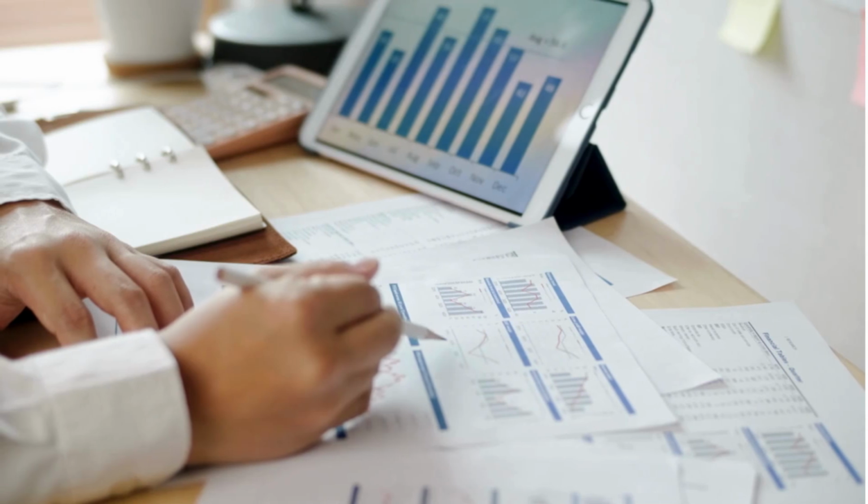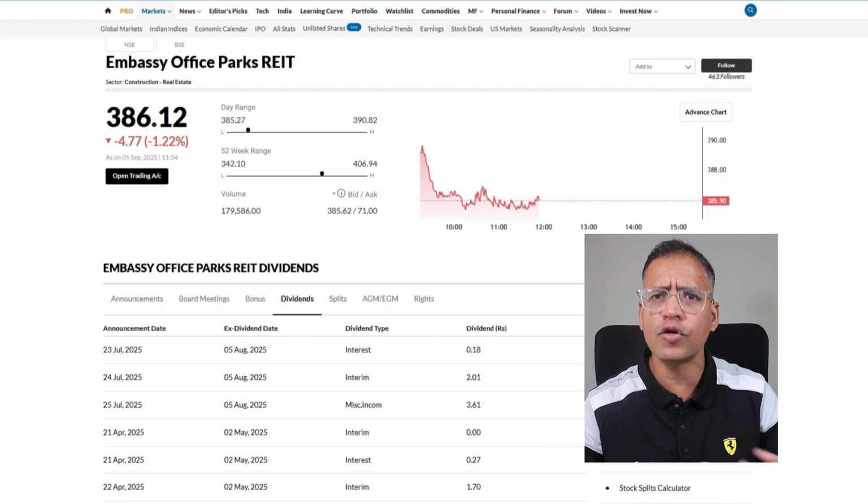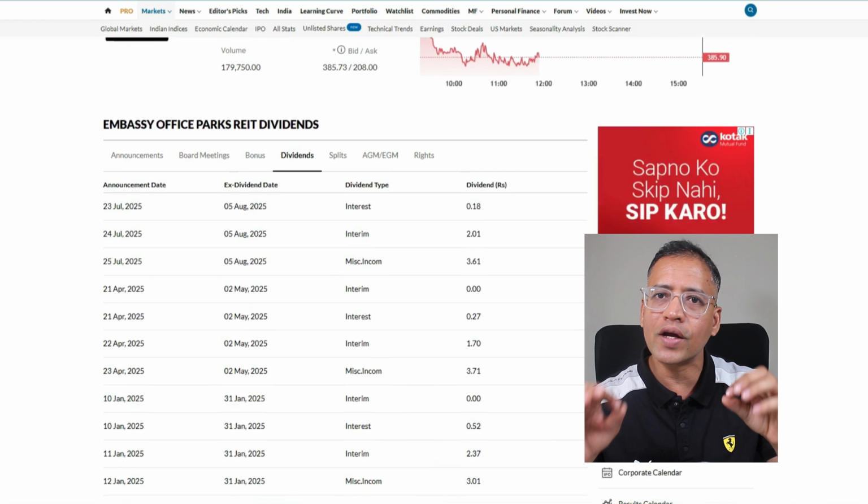So asset number 5 is REITs, which is Real Estate Investment Trust. Although I have never invested in REITs, I'm exploring this asset class further, but it is suitable for those people who want to invest in real estate but have a low ticket size. This generates regular cash for investors, and that's what they are looking for. For example, let me give you an example of Embassy Office Parks REIT, which is one of the oldest ones. Again, this is not a recommendation. This is just an example so that you get the concepts right.